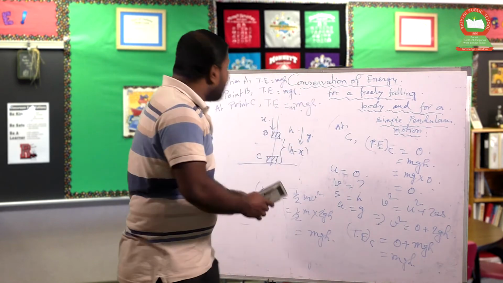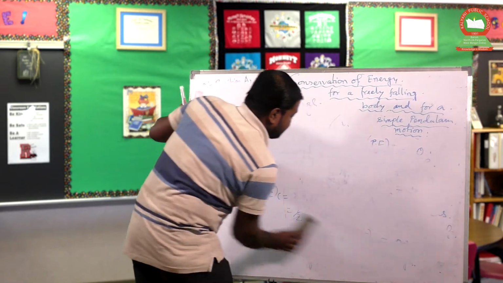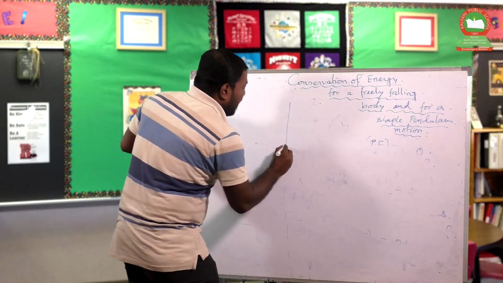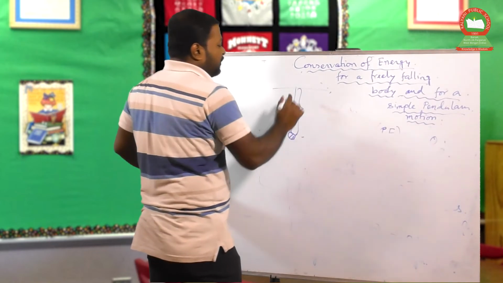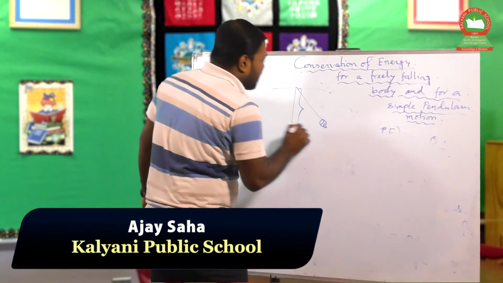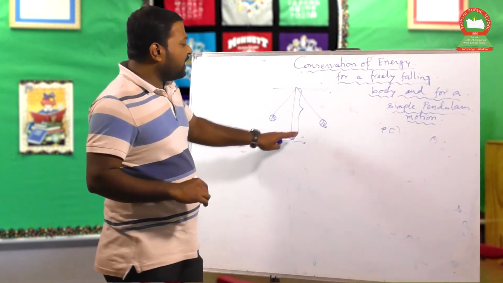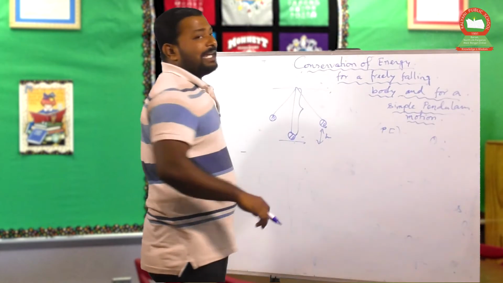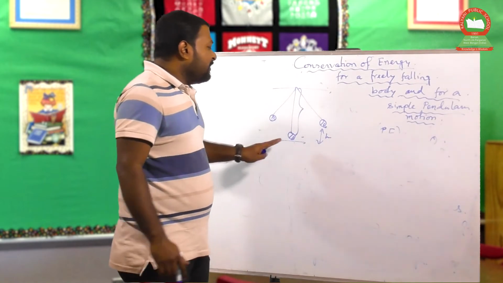And for the case of a simple pendulum, it happens in a similar way. If we draw the pendulum's diagram, then this is the bob of the pendulum, and this is the effective length of the pendulum. The body displaces from this position to that position. This is the reference frame in which we calculate the amount of energy, and it is at a height of h. These positions are called extreme positions, and this position is called the mean position or minimum position.